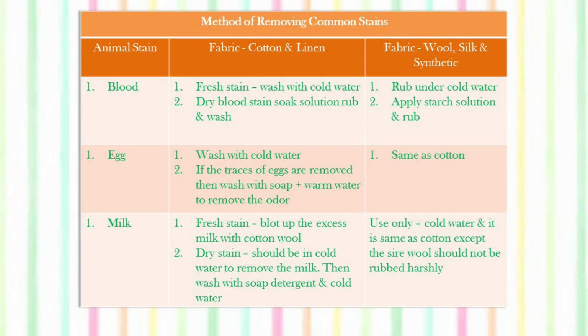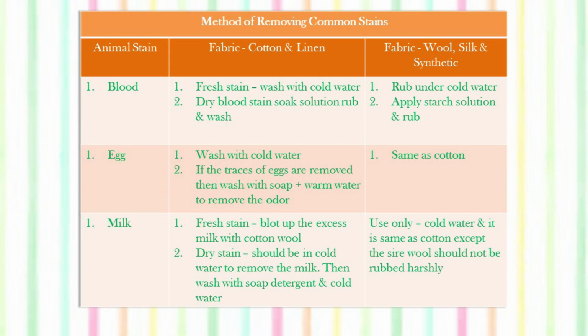Then milk. For a fresh stain of milk, blot up the excess milk with cotton wool. When you have a fresh stain, you just take a cotton wad and try to absorb the extra milk, and then wash it with cold water. If the milk stain has become dry, then it should be soaked in cold water to remove the milk, and then simply washed with detergent in cold water. In case of wool and silk, use only cold water.